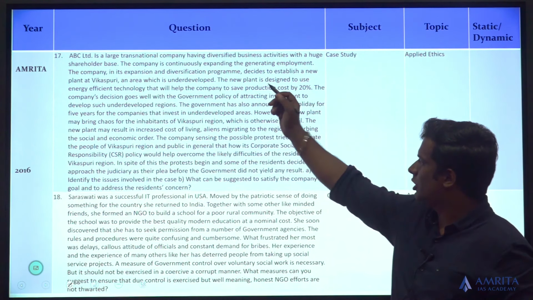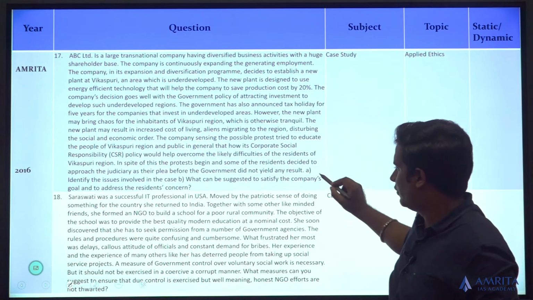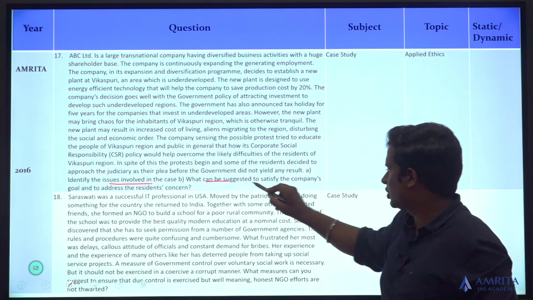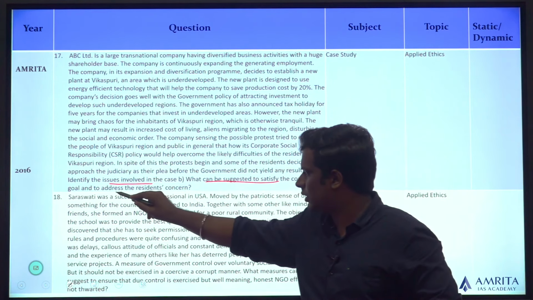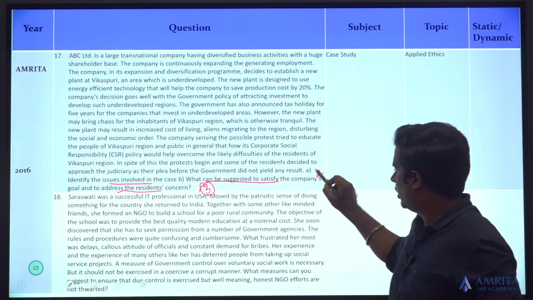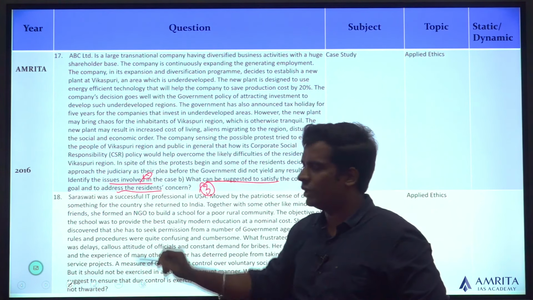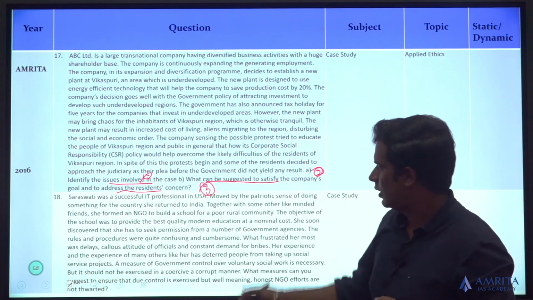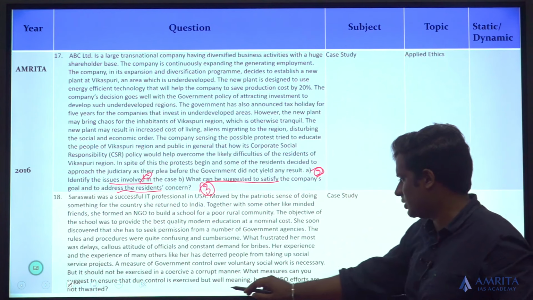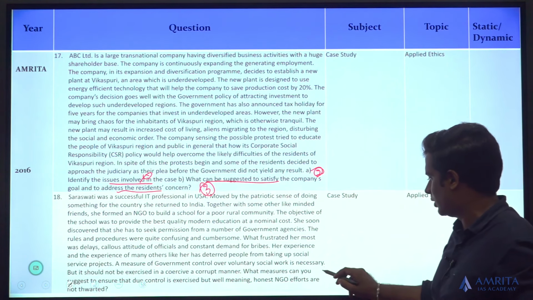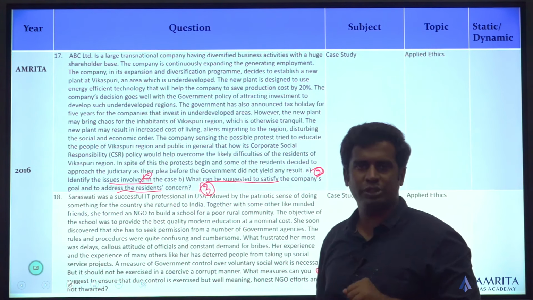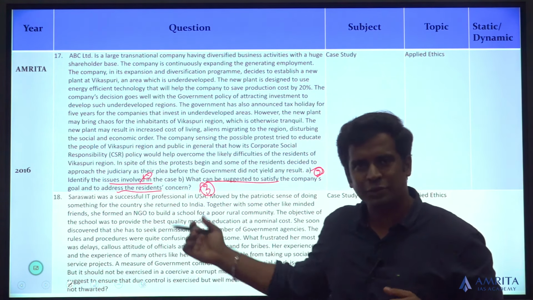Then question number 17 talks about the first one. A, identify the issues involved. B, what can be suggested to satisfy the company's goal. And the third question is to address the residents' concern. So there are 1, 2 and 3 questions. Question number 18. Measures to suggest that due control is exercised but well-meaning, honest NGO efforts are not thwarted. So there are 2 parts to this question. Understand that, realize that, and you have your answer.